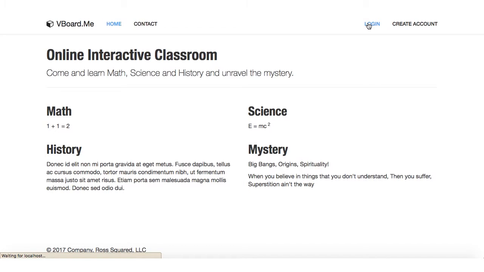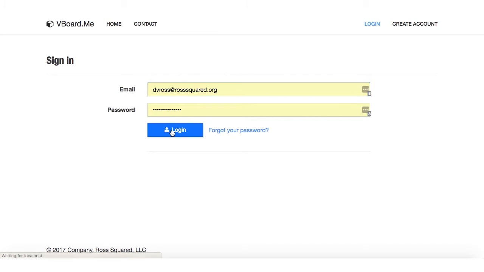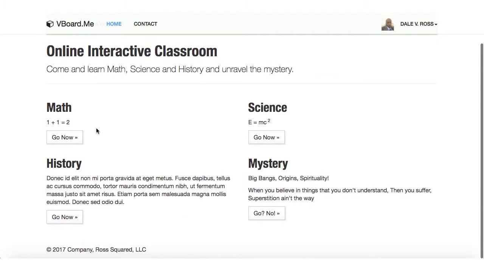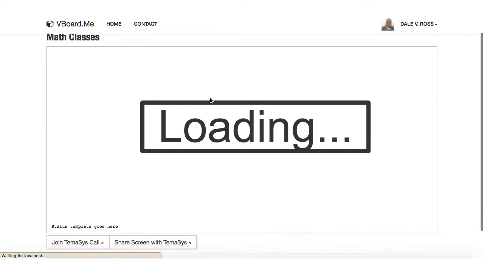To start, we go ahead and log in over here. Then the math board is the only implemented thing. In the future, we'll have different classrooms that we'll be able to create and interact with using the communications APIs, and interactions for quizzes, one-on-one tutoring sessions, multi-person tutoring sessions, classrooms, and so forth. So to start, we click go now. We go over to the math board.